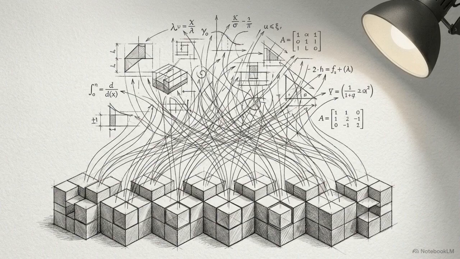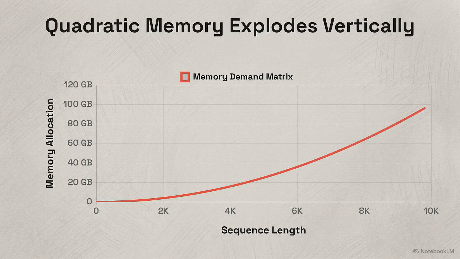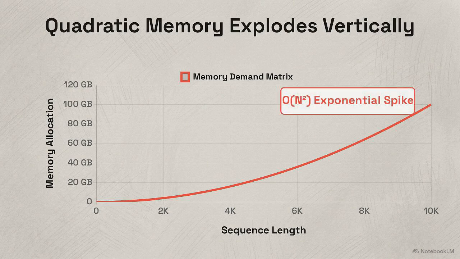To understand the context of a prompt, attention requires every single word, or token, to mathematically compare itself against every other word in the sequence. This chart plots sequence length against memory. Notice the flaw: quadratic memory complexity. Memory doesn't scale evenly, it multiplies, triggering an exponential vertical spike.